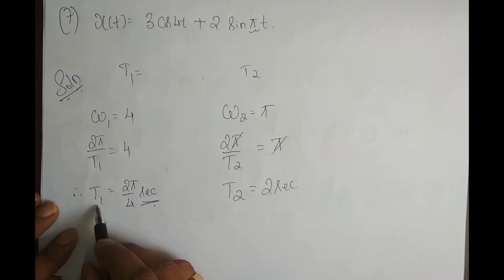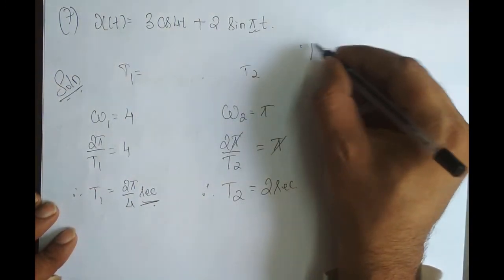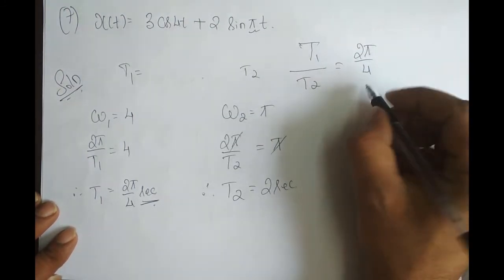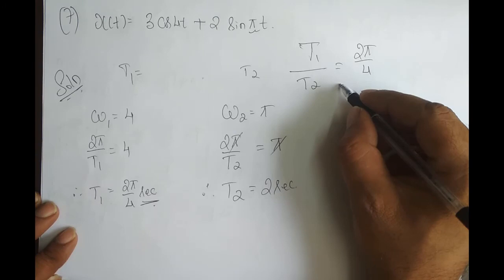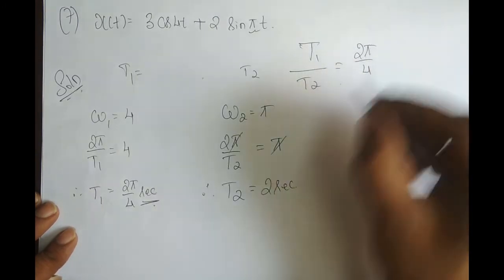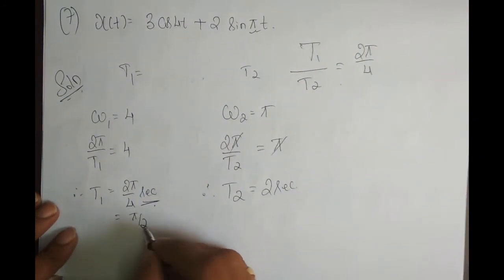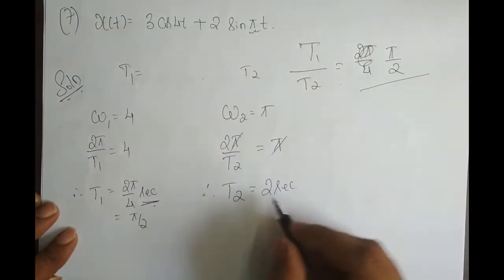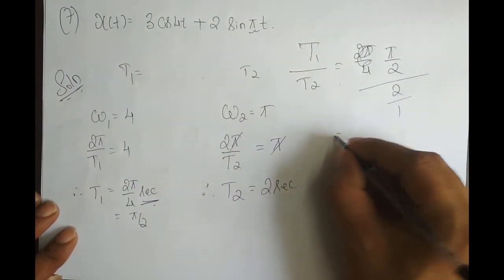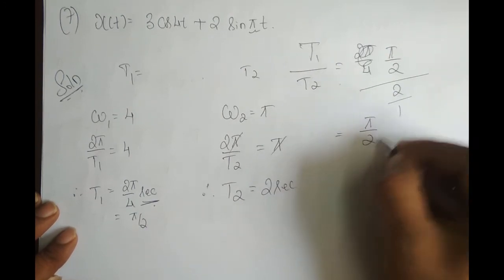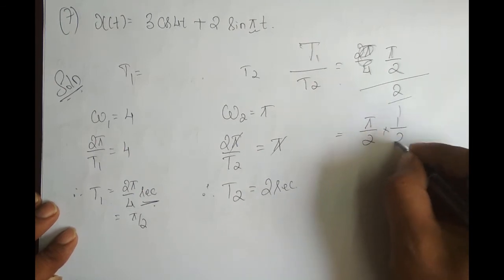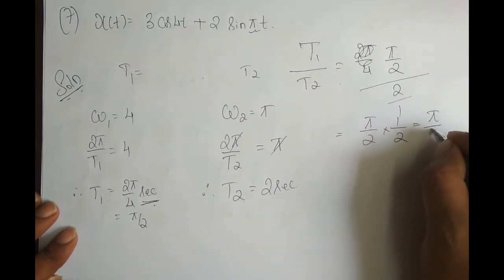Now I have T1 and T2, and I have to check their ratio. T1 by T2 is equal to 2 pi by 4 divided by 2. This is nothing but pi by 2. So T1 is pi by 2 divided by 2 by 1, and if this goes to the numerator, it is 1 by 2, which is equal to pi by 4.